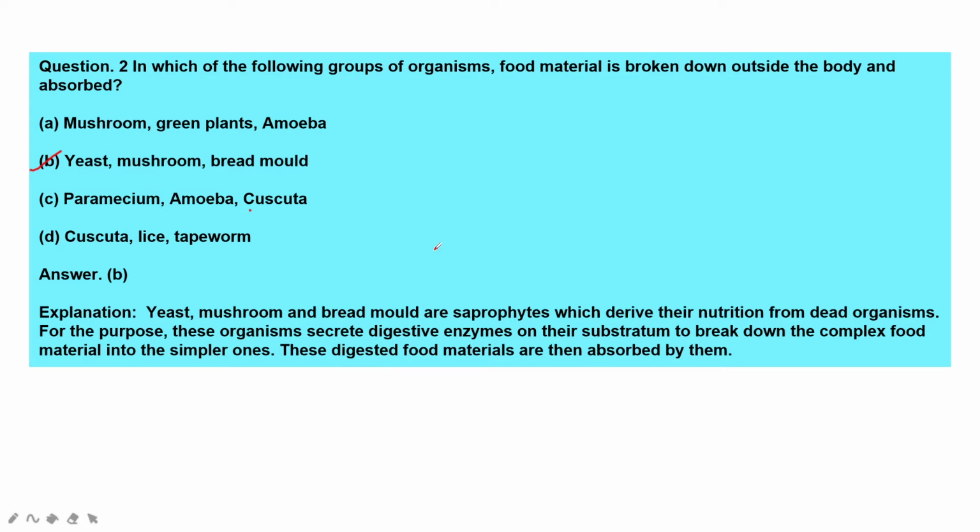Food material is broken down outside the body. Okay, you have to remember a small thing: bread molds and mushrooms are all saprophytes. All the saprophytes obtain food material that is broken down outside the body and then absorbed. Yeast, mushroom and bread molds are saprophytes which derive their nutrition from dead organisms. For this purpose, they secrete digestive juices on their substratum to break down complex food material into simpler ones. These digested food materials are then absorbed by them.